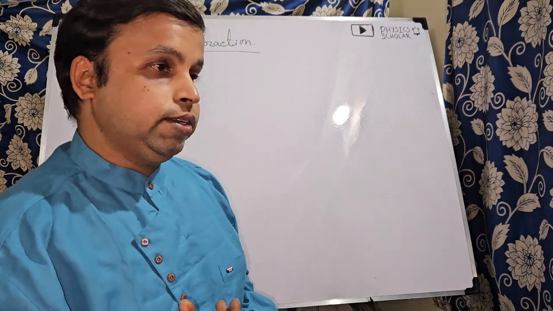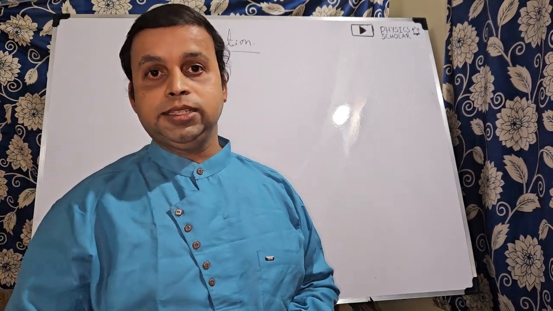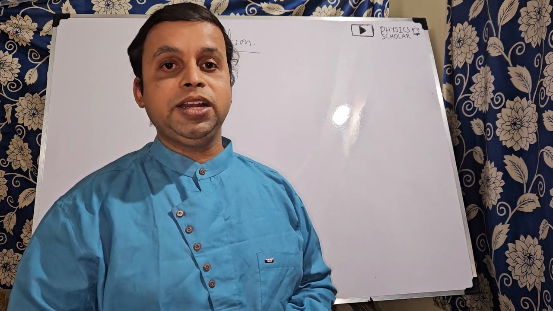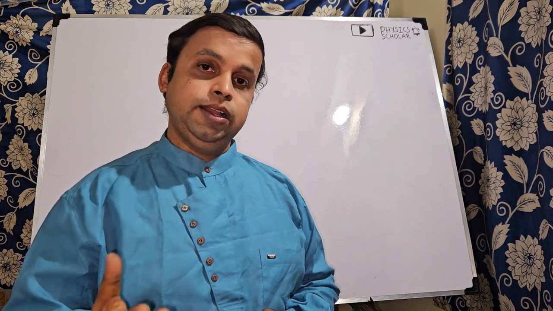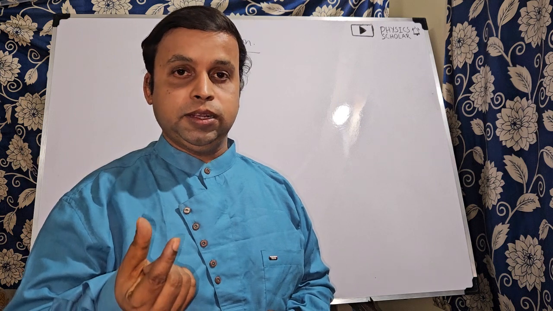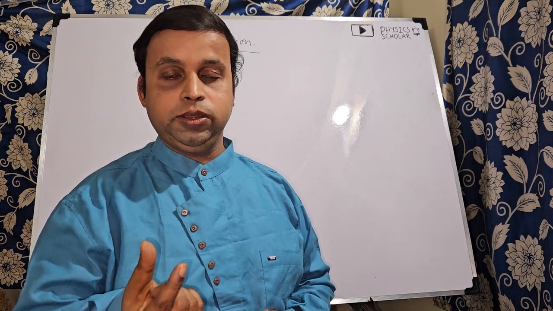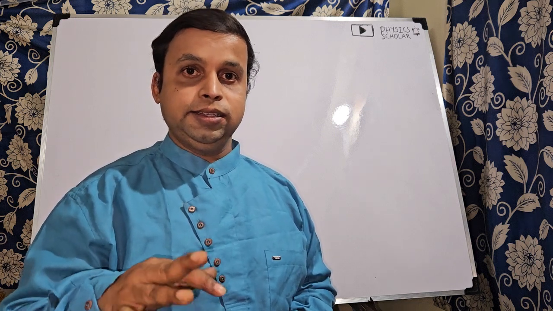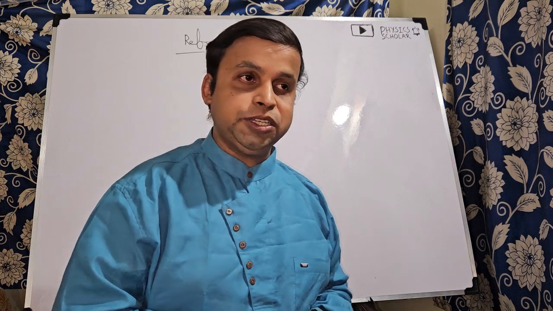Next I also discussed the critical angle and total internal reflection. Now today we will learn some relationship between the refractive index, absolute refractive index, and critical angles. So some relationship we will now discuss.